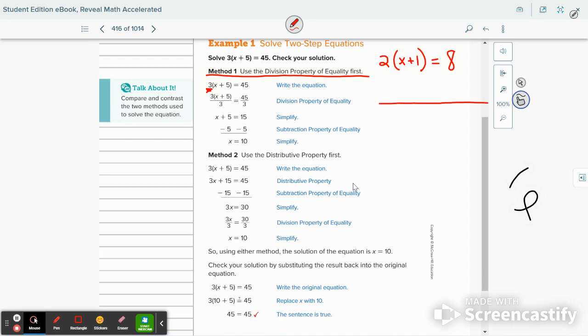If we think of it on a balance, a seesaw, what does 2 times x plus 1 mean? It means we have an x, with our algebra tile trains, and a 1. That's what's in the parentheses, but then we have 2 of those, so we have another one identical to that, an x and a 1. And they equal 8 ones.